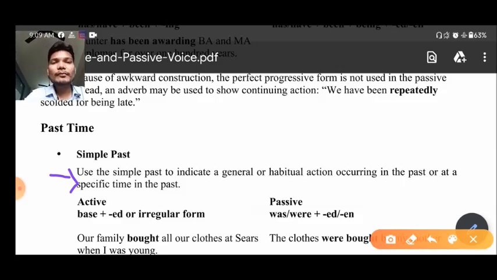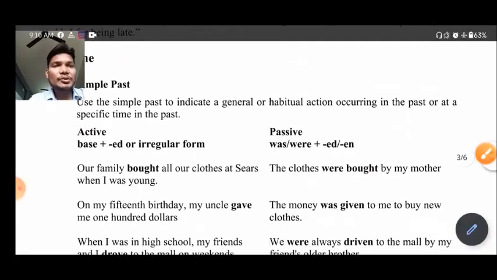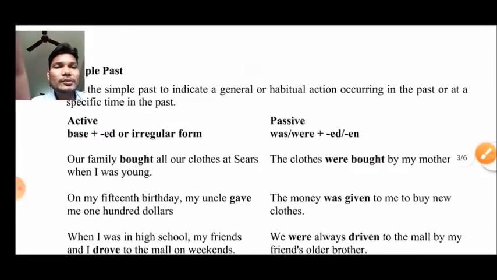Now first of all let us see the structure for simple past tense in active voice. You know that it is subject plus past form of the verb, ed, and then after that the object. Now if we talk about the passive structure of this tense, what it should be.